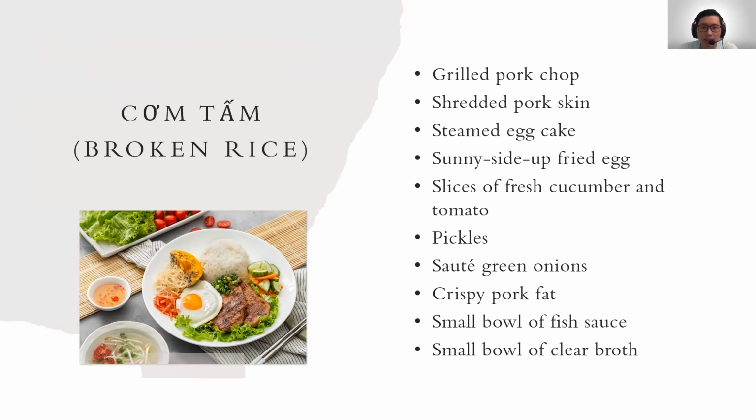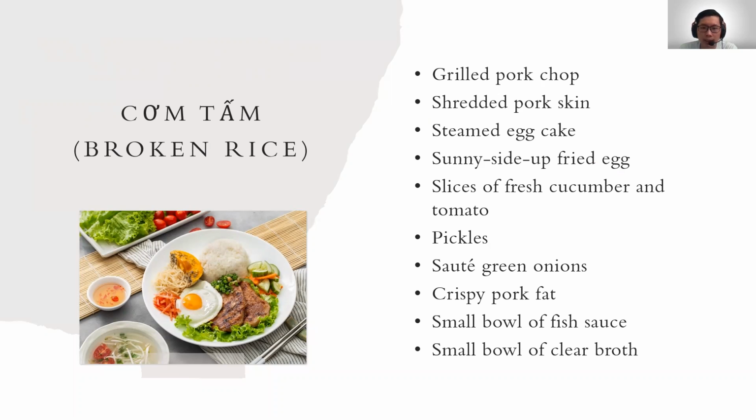It is usually served with grilled pork chop, grilled pork skin, steamed egg cake, and a sunny side fried egg over broken rice. The rice and the meat are served with side dishes including slices of fresh cucumber and tomato, pickles, sauteed green onions, and crispy pork fat. Typically, restaurants would serve cơm tấm with a small bowl of fish sauce and a small bowl of clear broth.